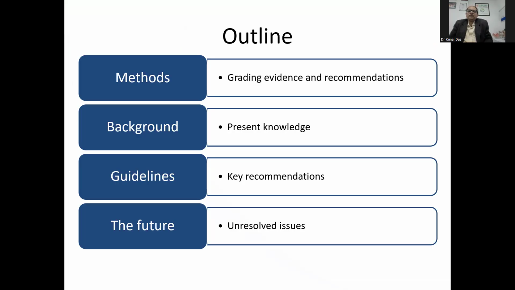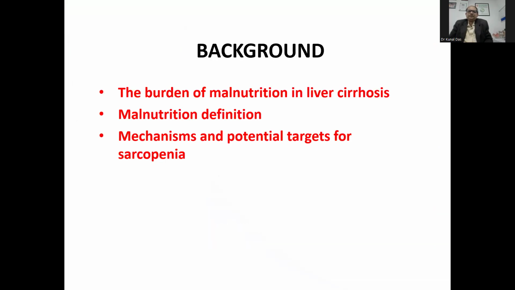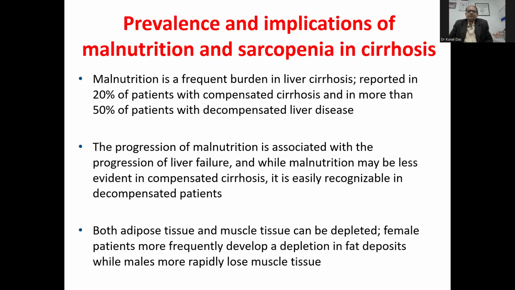The outline of my lecture would be in terms of methods, background, guidelines, and the future. As we know, the burden of cirrhosis is very high. We will cover malnutrition, definition, and mechanism and potential targets for sarcopenia, and the prevalence and implication of malnutrition, sarcopenia, and cirrhosis.